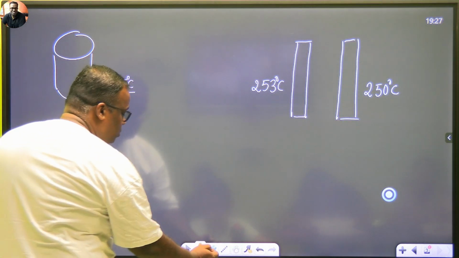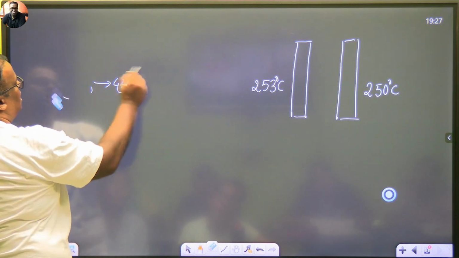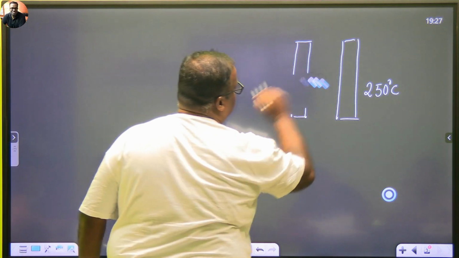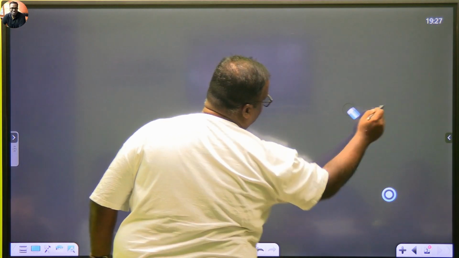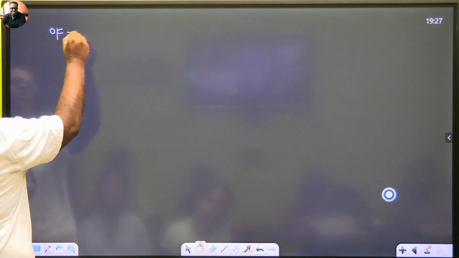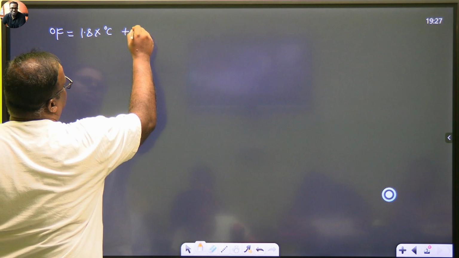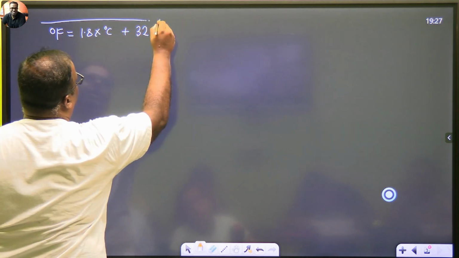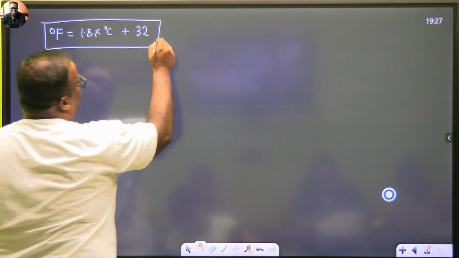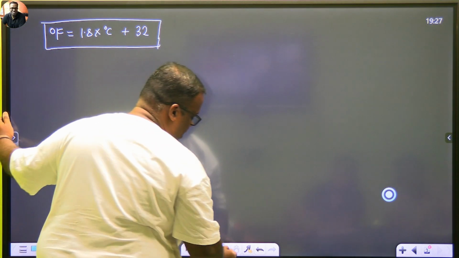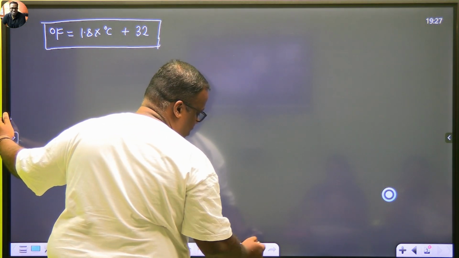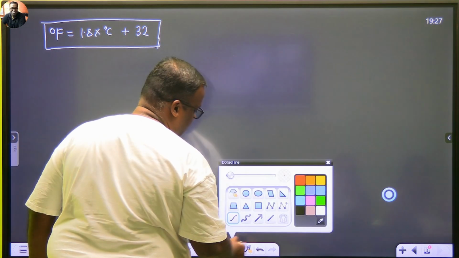So going back to our discussion, which was about temperature, in your course, you won't be asked to convert between Celsius and Fahrenheit. But if you are asked, you also know how to convert it. So we say a degree Fahrenheit measurement is always 1.8 times the degree Celsius measurement plus 32. This is the correct measurement. This is not there in your syllabus, but when you go to grade 11, this will pop up. So let's go back to our discussion now and let's see what is there in our syllabus.